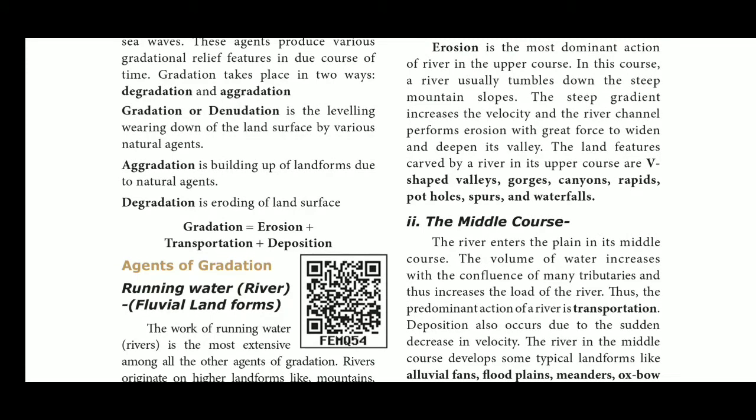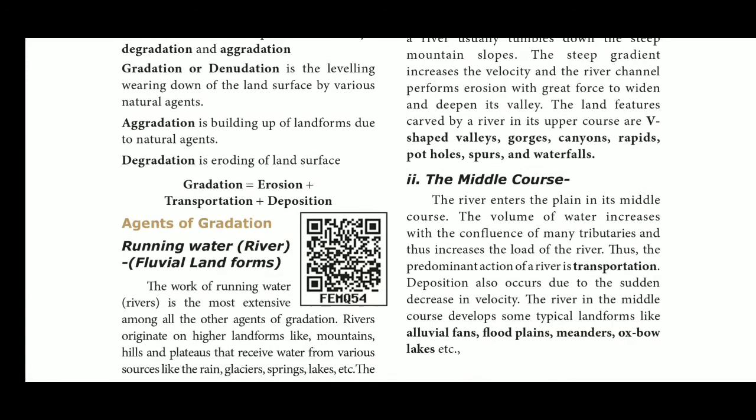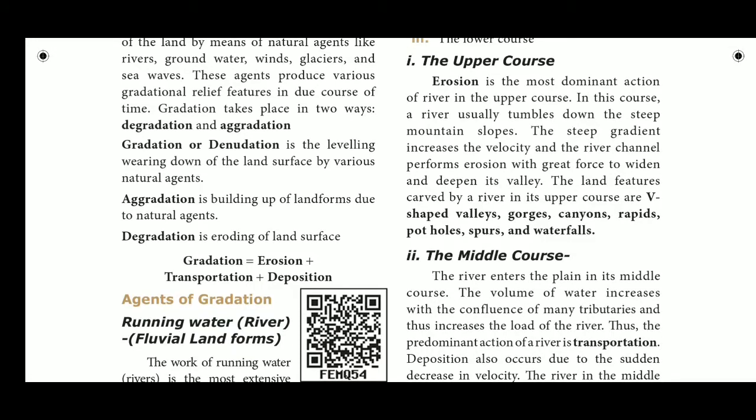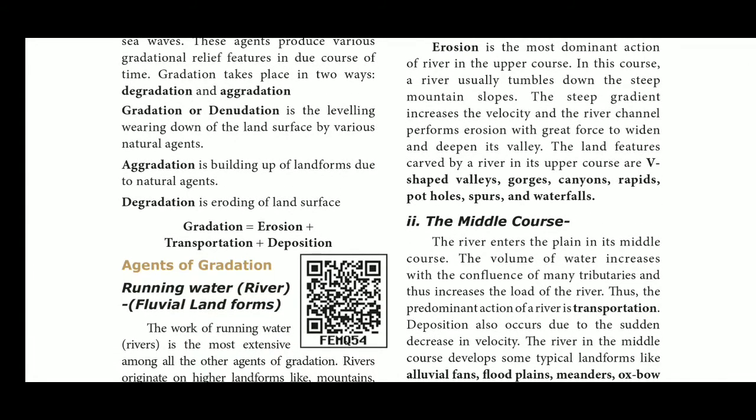Explanation. Gradation, simply saying, is geologically the natural leveling of land as a result of the building up or wearing down of pre-existing formations. Gradation is a process that changes the surface features of the earth through agents such as running water, groundwater, sea waves, winds, and glaciers. Gradation includes erosion plus transportation and deposition of earth material.